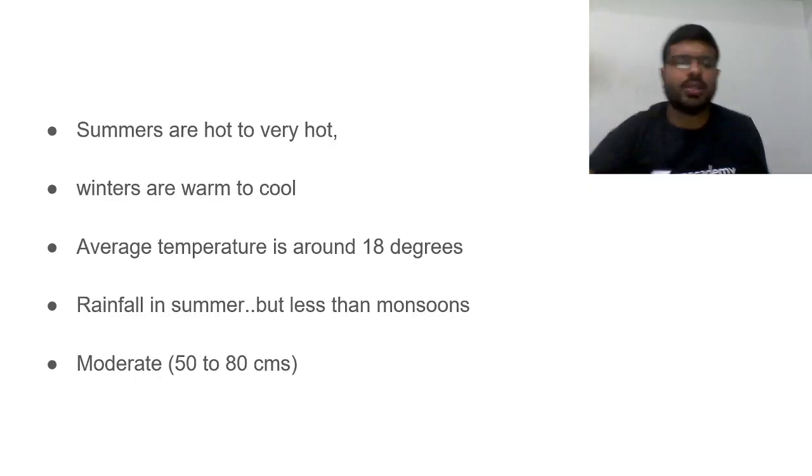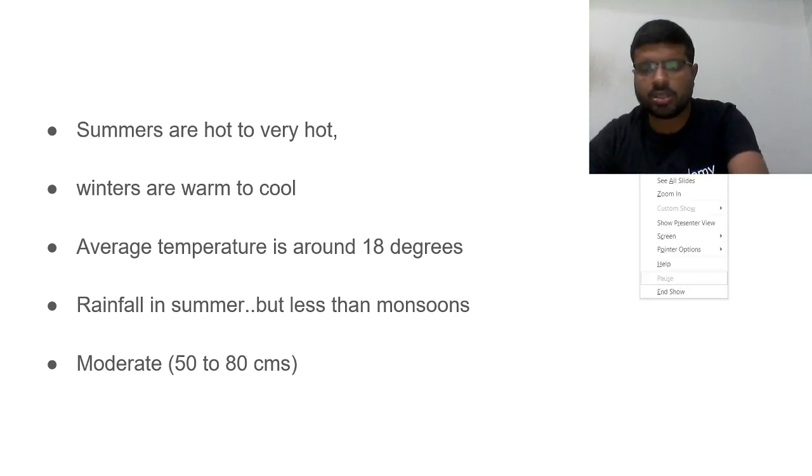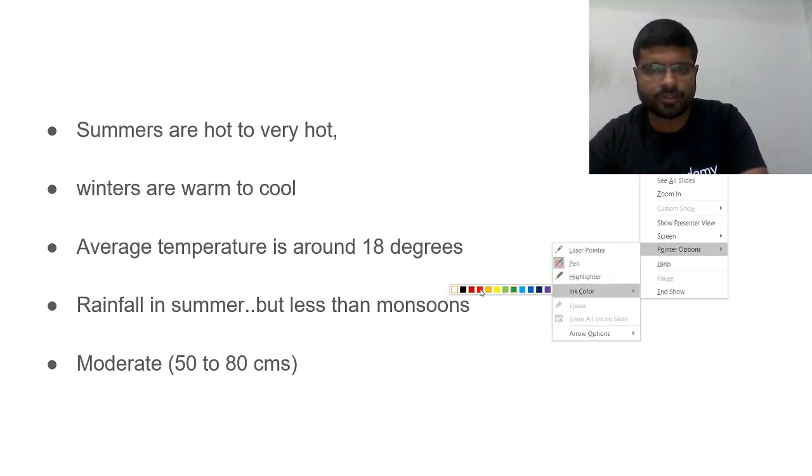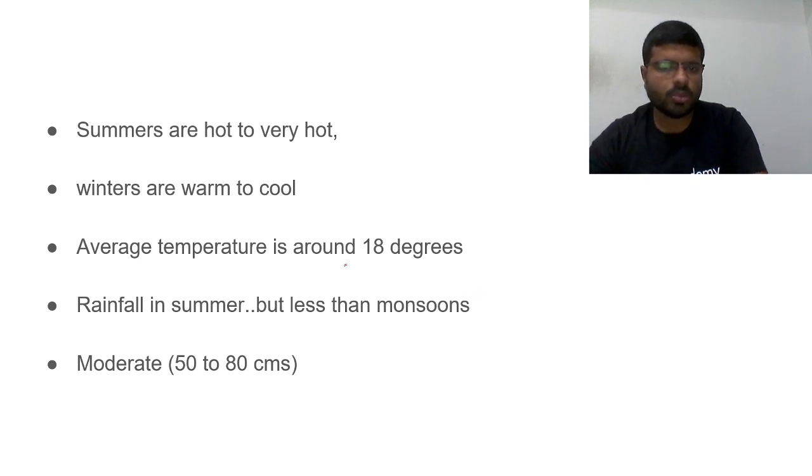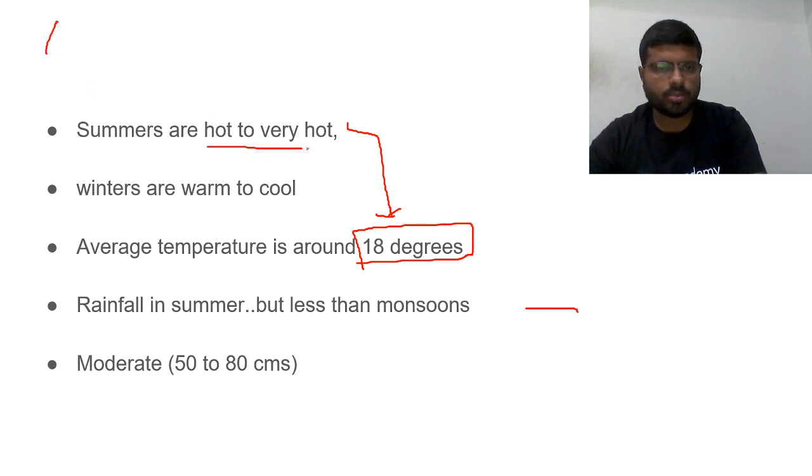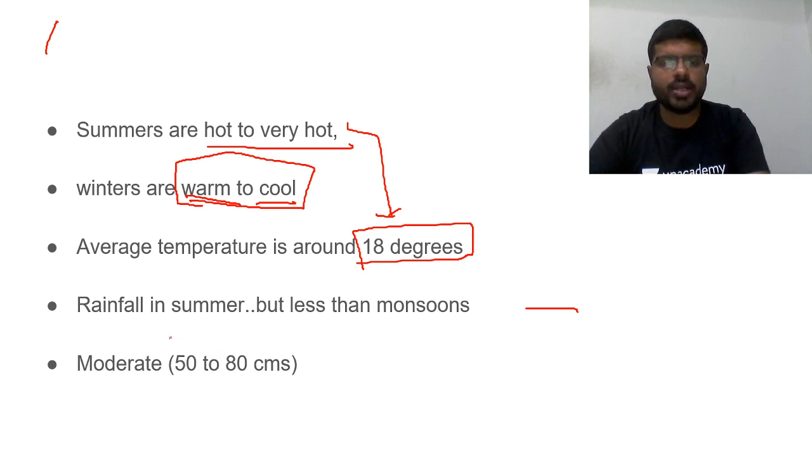Right? So you see what temperatures you find here. The average temperature is around 18 degrees. These are all tropical regions, so temperature will be decently good. But summers are warm to hot to very hot. Then winters are warm to cool, not cold. That's why the average temperature is around 18 degrees centigrade.